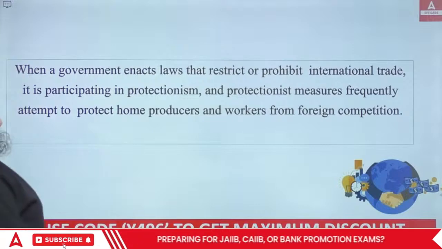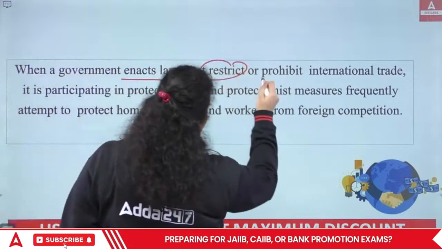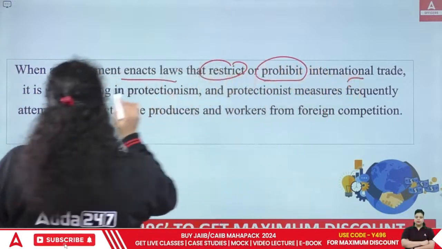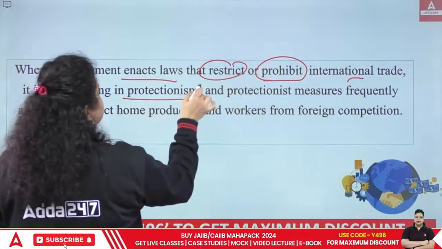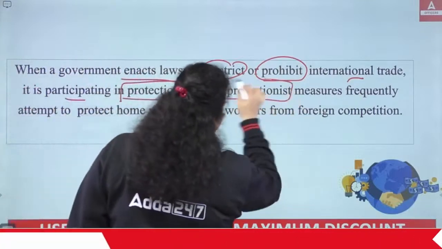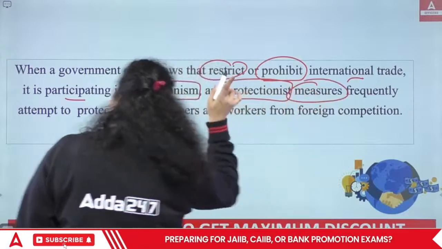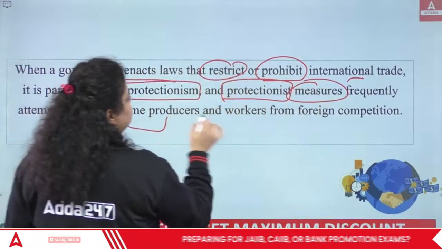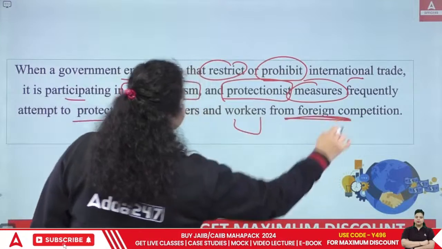So when a government enacts certain laws to restrict or prohibit international trade, it is participating in protectionism and protectionist measures, which frequently attempt to protect home producers and workers from foreign companies.